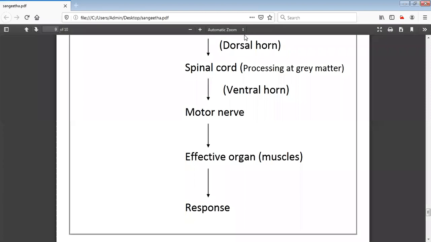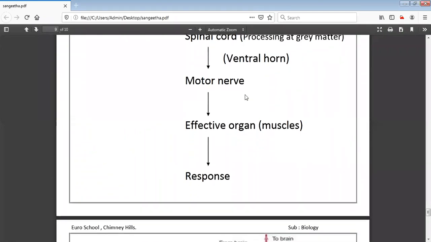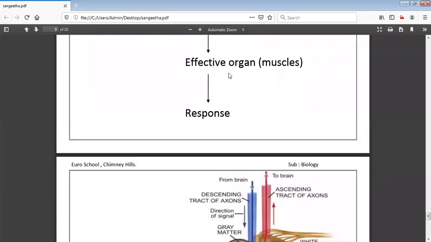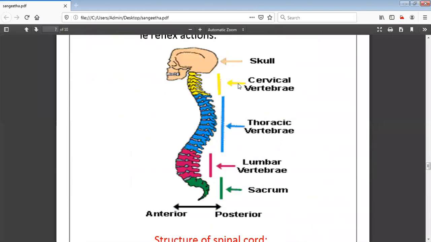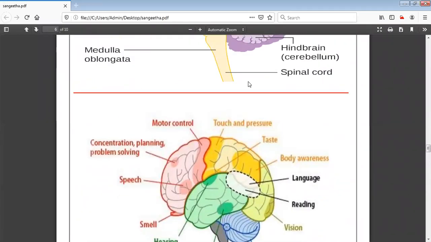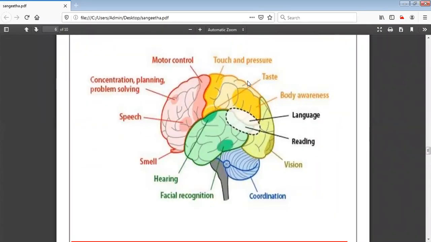So in the next class, we will start with coordination in plants. As per the notes, I have given the complete notes till here. I want everyone to complete the notes. In the previous class, I mentioned to draw the brain drawing, right? And today you will draw the reflex action drawing, which is in your textbook. All other notes have been given, so only the drawings have to be completed.